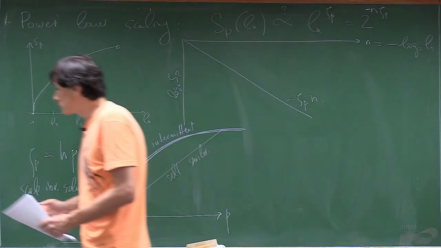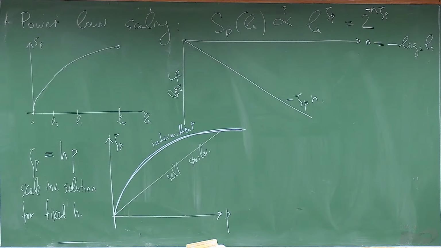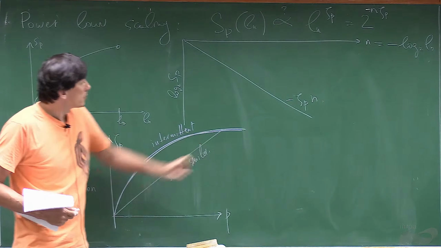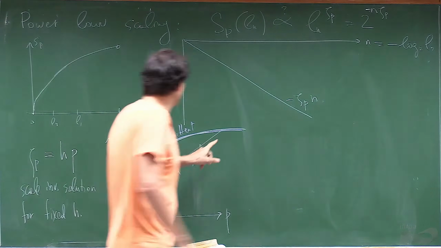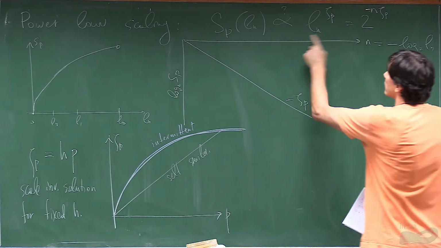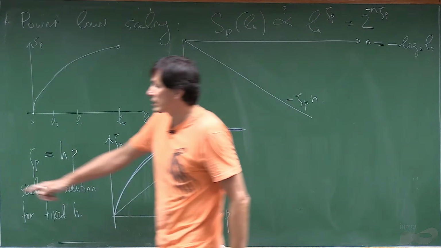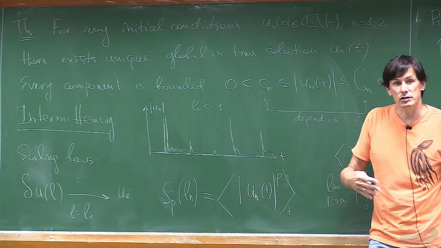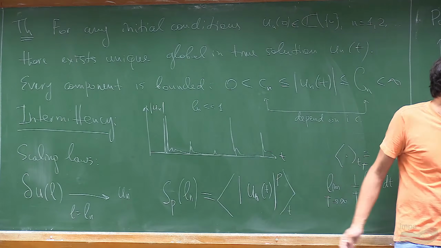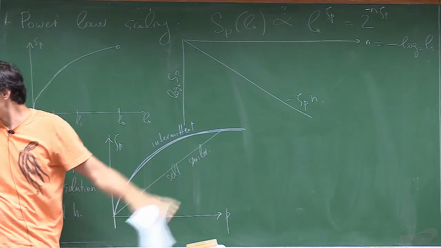So why is it so? You see, this shape means that whenever you take large p, this moment will decay slower, no? Because the curve goes like this, so they decay slower.